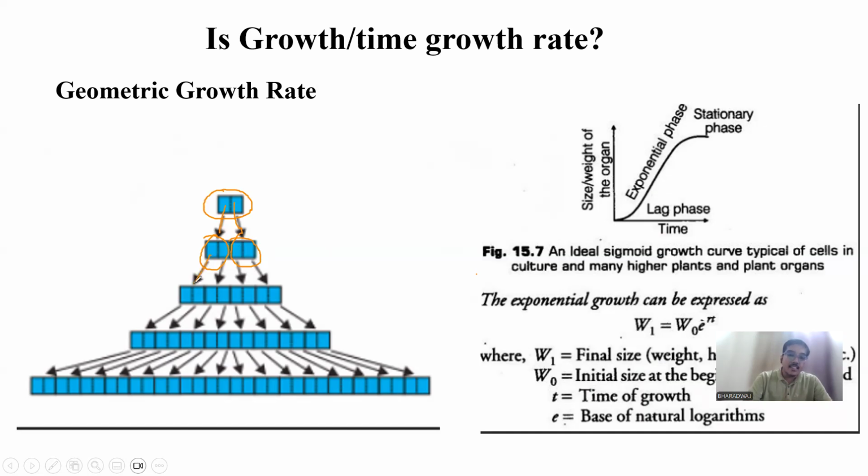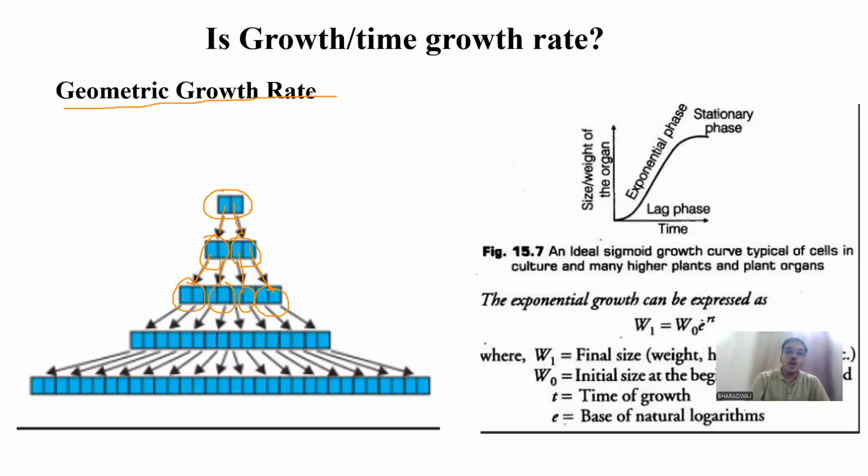And now each cell will undergo mitotic division. Can you see? Each cell is undergoing mitotic division. So like this, it is progressing like this. So that's why it's called a geometric growth rate or exponential growth rate. You cannot fix it. Okay, so that's why it's happening, and also there is no differentiation taking place. It always keeps on dividing.